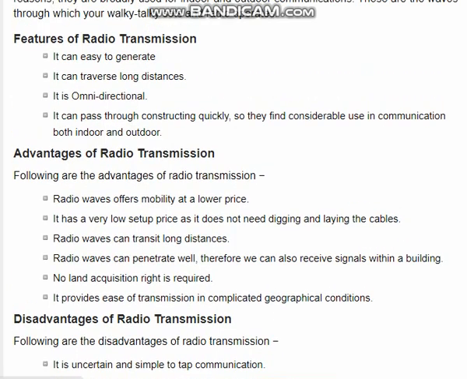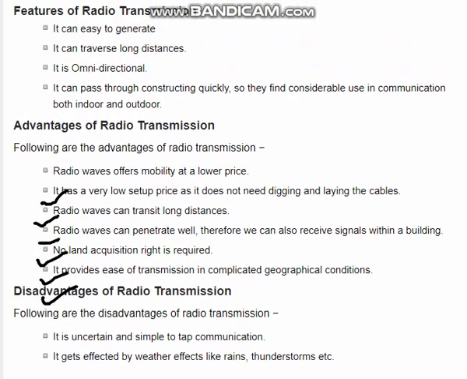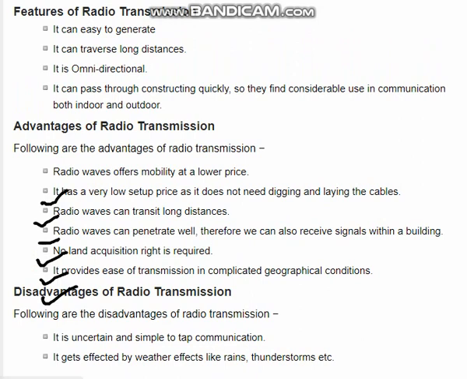The advantages of radio transmission: radio waves offer mobility at a lower price. It has a very low setup cost, as it does not need digging or laying of cables. Radio can transmit over long distances, waves can penetrate walls, no land acquisition right is required, and it works in complicated geographical conditions. Those are the advantages, and these are the disadvantages. As you can see in the last two lines: it is an insecure and simple type of communication, and it gets affected by weather effects like rain, thunderstorms, etc.